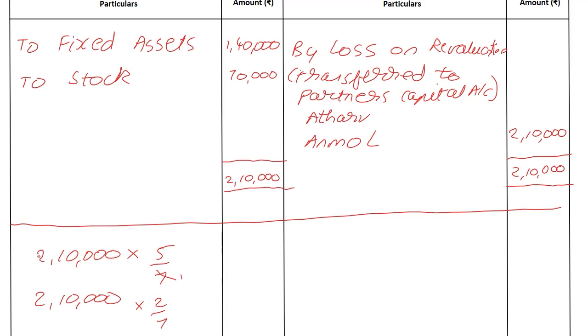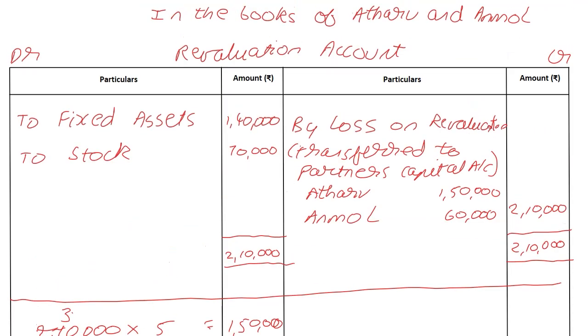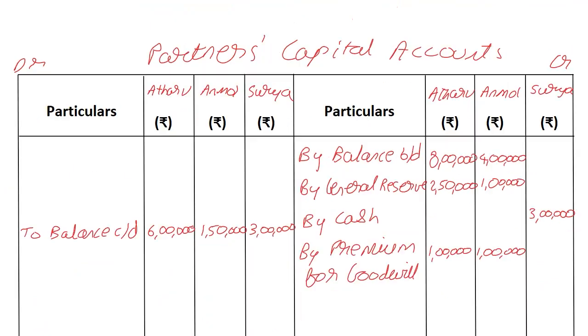7 ones are 7, 7 threes are 21, so we are going to end up with 1,50,000. 30,000 into 5 is 1,50,000. Similarly, 30,000 into 2 gives us 60,000. So 1,50,000 and 60,000, and with that we are done with the revaluation account. Now 1,50,000 and 60,000 need to go to the partners' capital account.